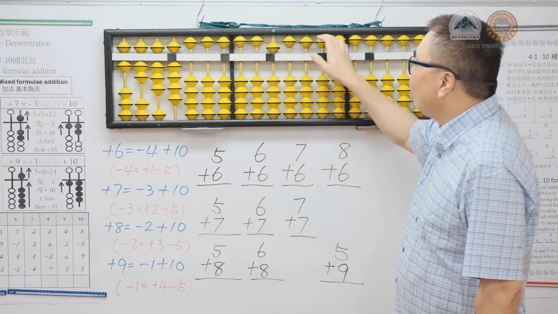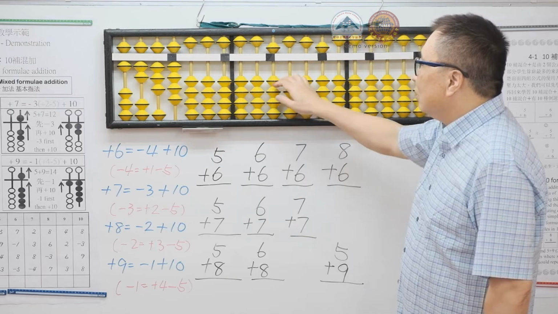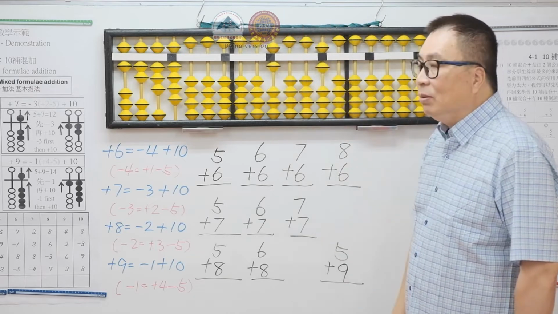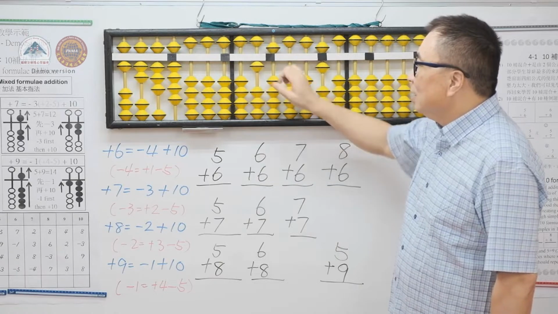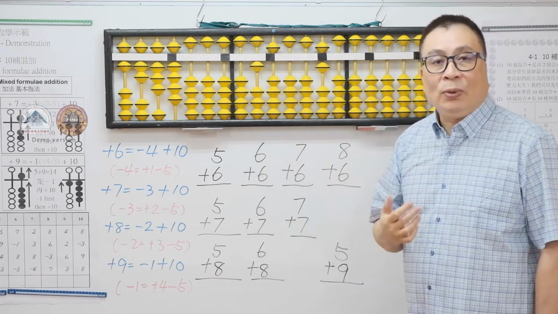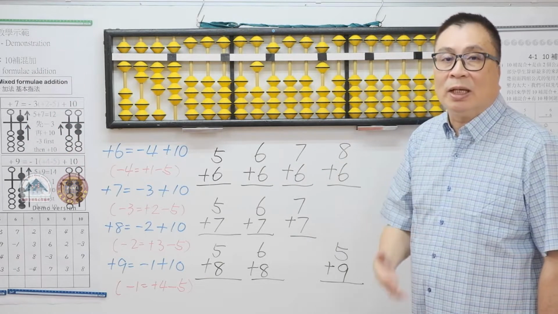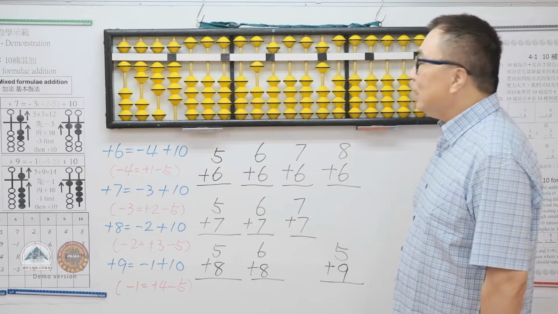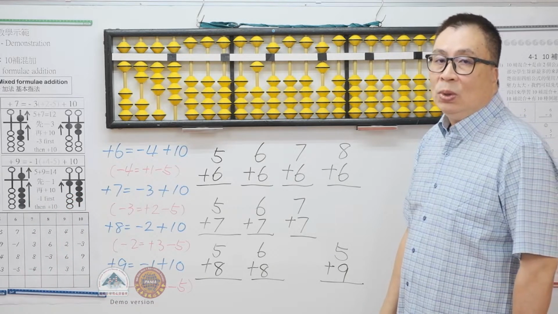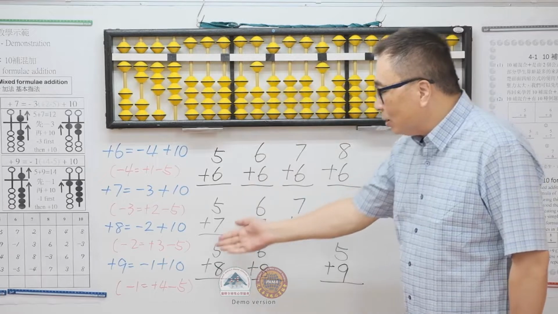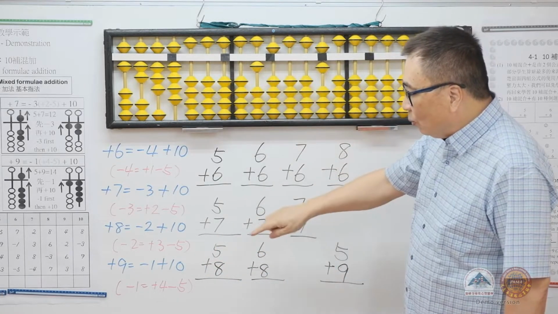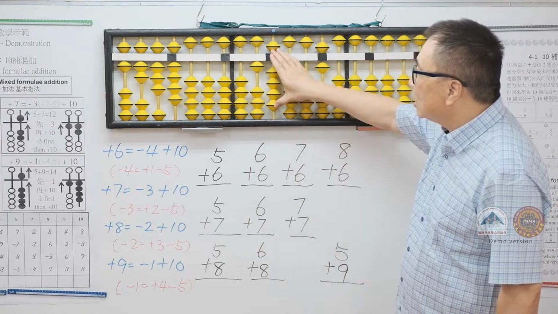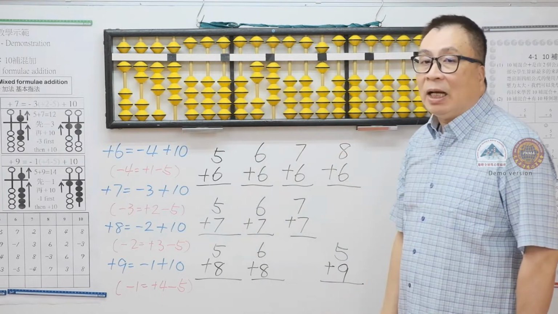Lastly is plus 9. Now we have 6 and we want to add 9. Plus 9 equals minus 1 plus 10. We can minus 1 directly using the original tens complement addition. But when we want to add another 9, we don't have 1 to minus. In this case, we will use 5's complement subtraction, which is minus 1 equals plus 4 minus 5, then plus 10. The answer is 24.